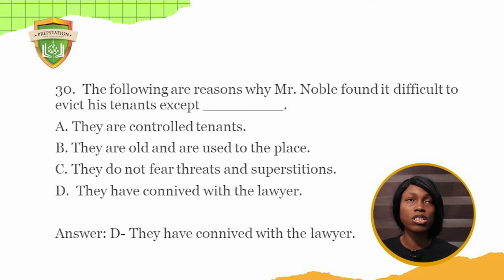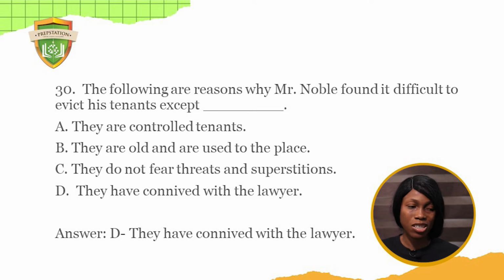Remember Mr. Noble in the book, he was the landlord whose apartment Ada and Francis had to live in at some point, and he had difficulty evicting his tenants for some of these reasons. So the answer is D. They have connived with the lawyer. There was actually no mention of a lawyer coming to evict the tenants.